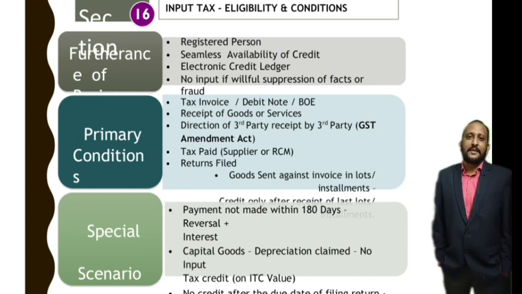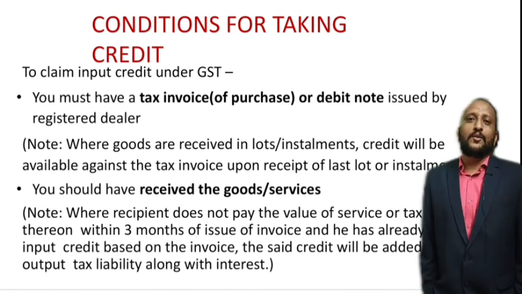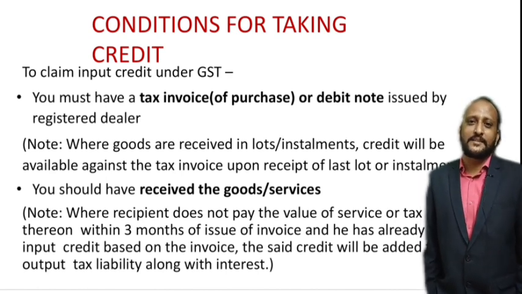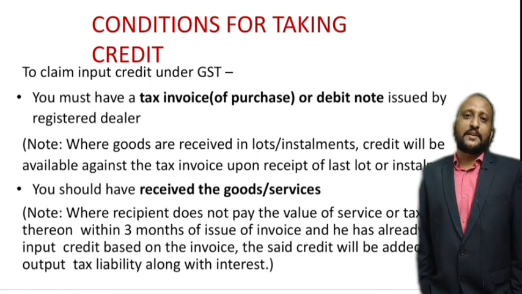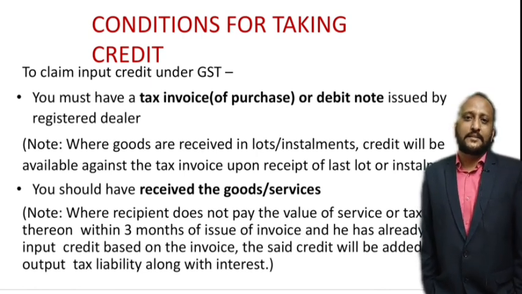Now let us see what are the basic conditions for taking this credit, that is input tax credit. To claim your input tax credit under GST, as I told, you must have a tax invoice or a debit note issued by the registered dealer, and you should only buy from a registered dealer, right? And you should have the receipt of the goods.